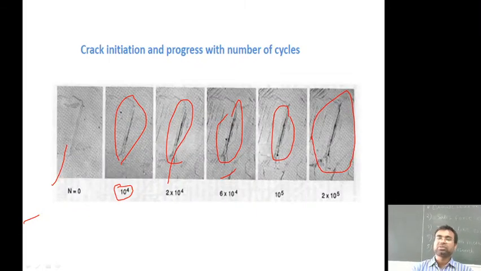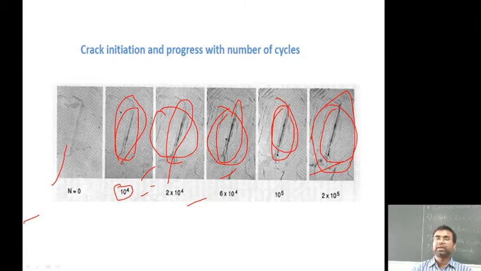So from this figure to this figure, the crack is initiated at the microstructure level. There is nothing visible at first, but initiation of the crack takes place, and the progression throughout the material enlarges the cracks, leading to the failure of the material.